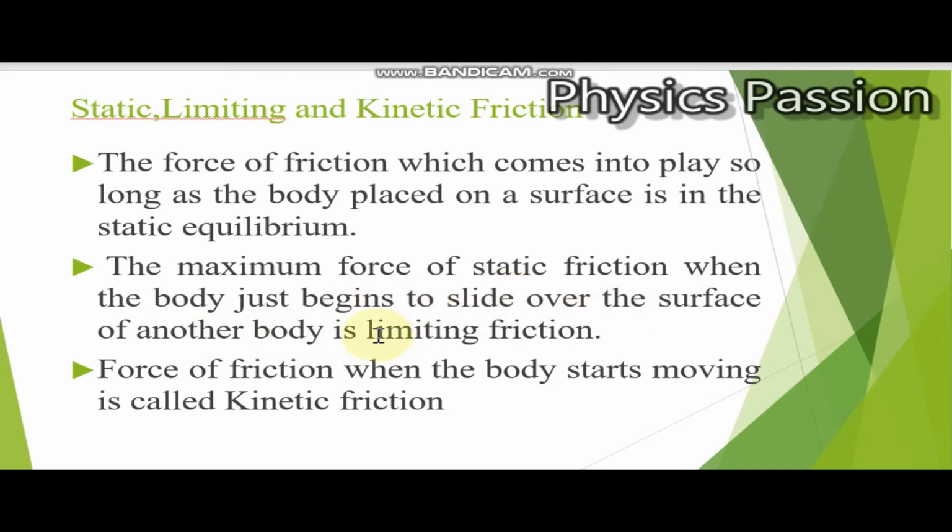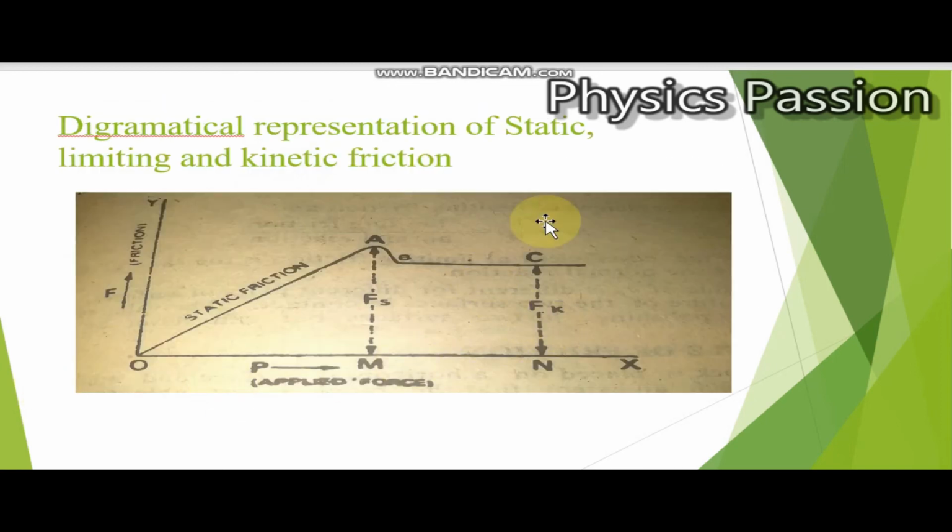After this, the body will start moving over the surface of the other body, and the force of friction in this case is called kinetic friction. So this is how we define and understand static, limiting, and kinetic friction.